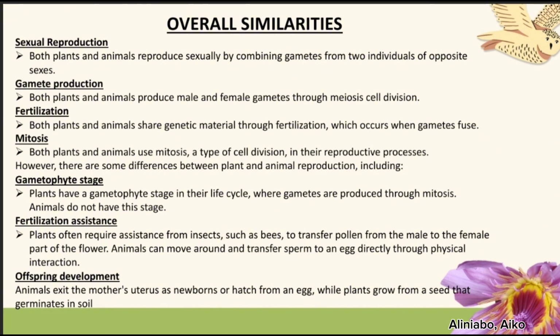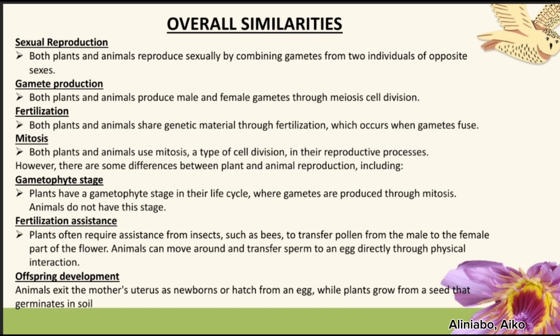Overall similarities. Sexual reproduction: both plants and animals reproduce sexually by combining gametes from two individuals of opposite sexes. Gamete production: both plants and animals produce male and female gametes through meiosis cell division. Fertilization: both plants and animals share genetic material through fertilization, which occurs when gametes fuse.